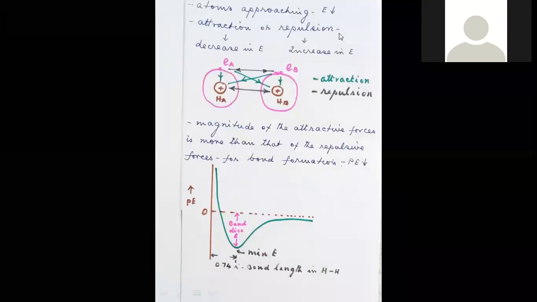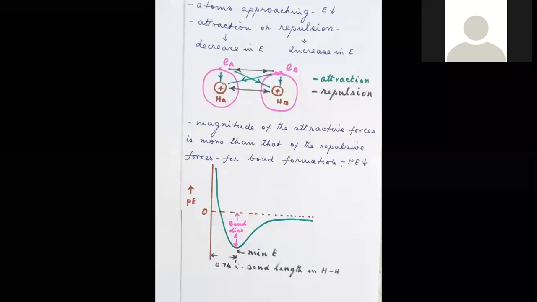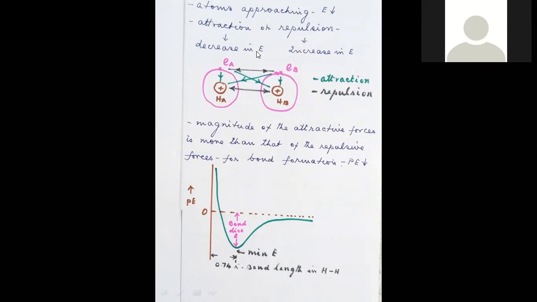Now look here. As we have discussed earlier, when the atoms are approaching each other, there should be minimization of energy. A molecule is supposed to have less potential energy compared to its atoms. So the atomic energy is higher and the molecular energy is lower. That is why the molecule is more stable than the atom itself. So when the attraction predominates, there is a decrease in energy. When repulsion predominates, there is an increase in energy.